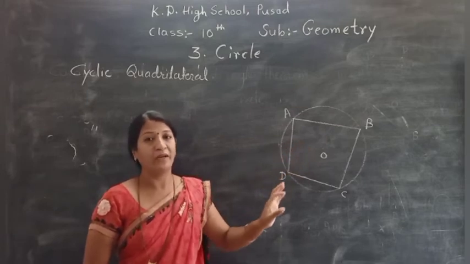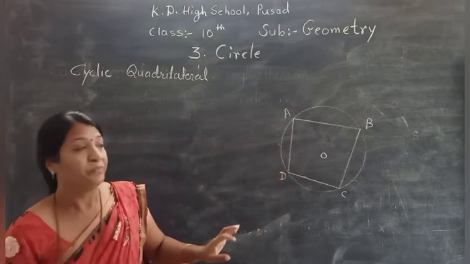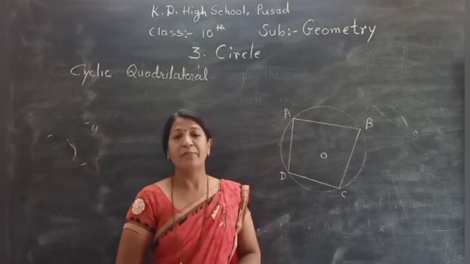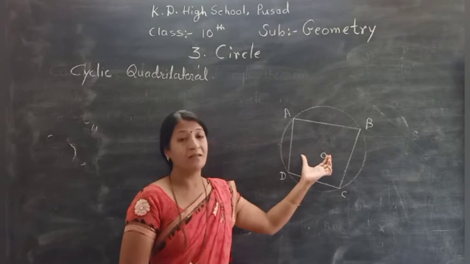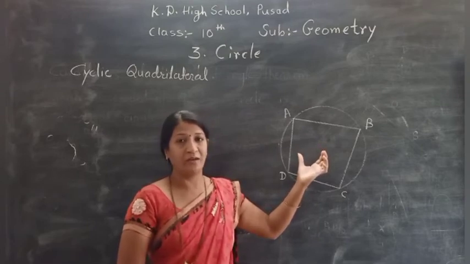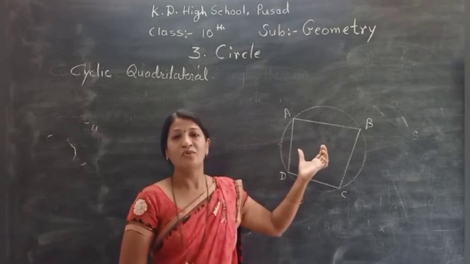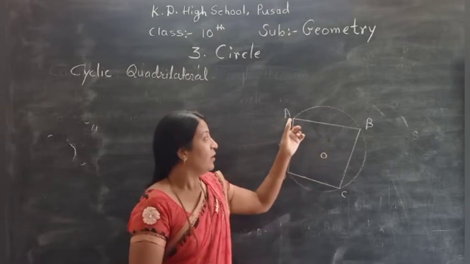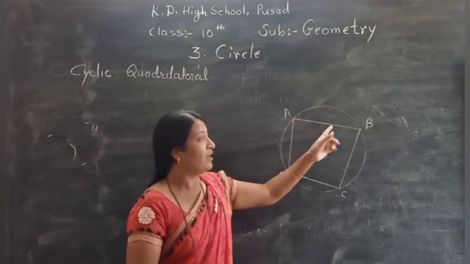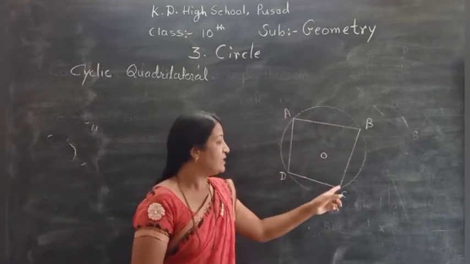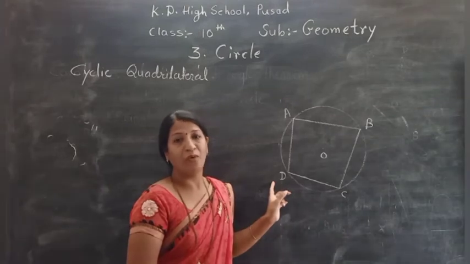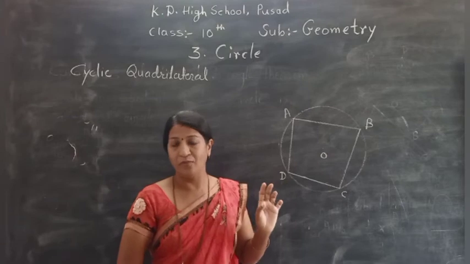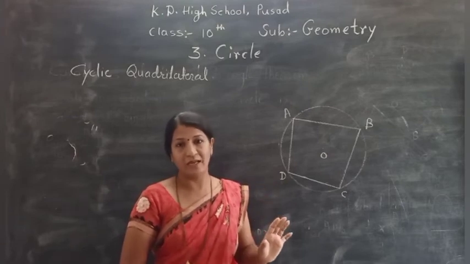Now, what is the property related to cyclic quadrilateral? The opposite angles of cyclic quadrilateral are supplementary. First of all, we discuss the concept of cyclic quadrilateral. A quadrilateral whose all four vertices lie on the circle. Four vertices of quadrilateral ABCD, that is A, B, C, D. These 4 points are also the points of the circle with a center O. This is the first concept related to cyclic quadrilateral.